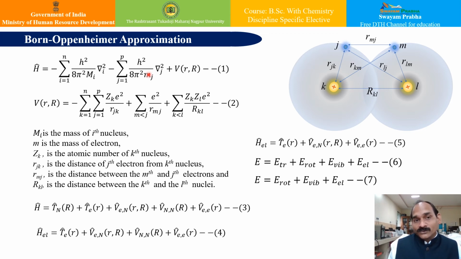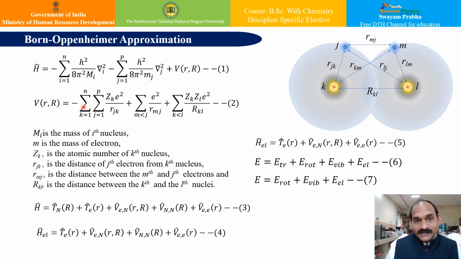The point to be noted here is that if we look at equations 1 and 2, or the combined expression of the Hamiltonian after putting the value of V of R and R, that is equation 2 in equation 1. If you look at the Hamiltonian expression, it comprises all the terms including electronic and nuclear interaction.